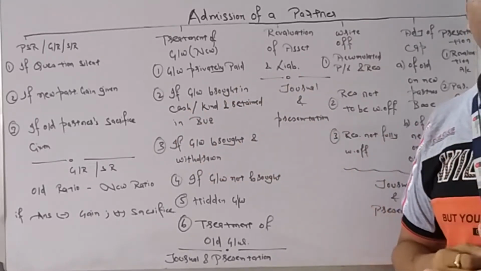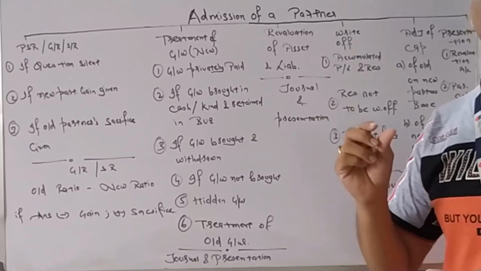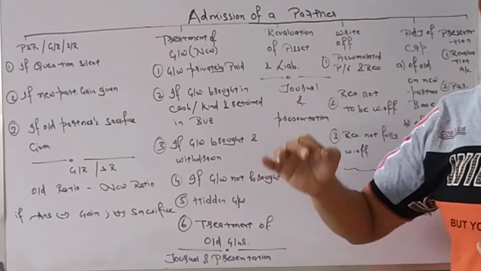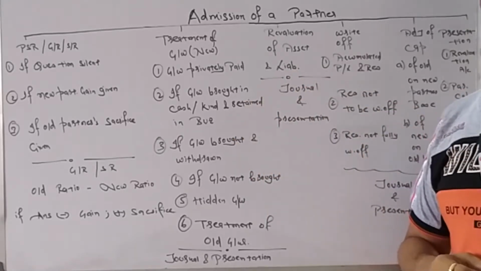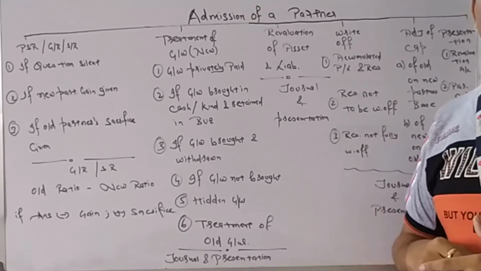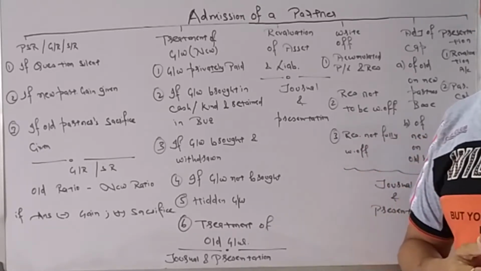So bring in some money as that part of goodwill. That is known as premium for goodwill. So we need to learn how to calculate that premium and how to present. That is, what are the journal entries for that premium.